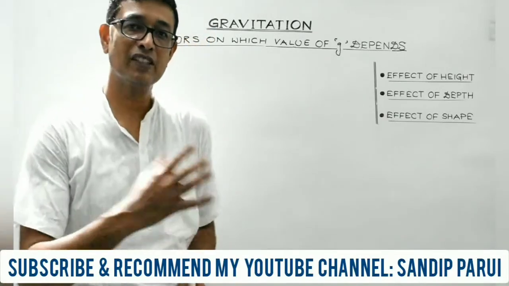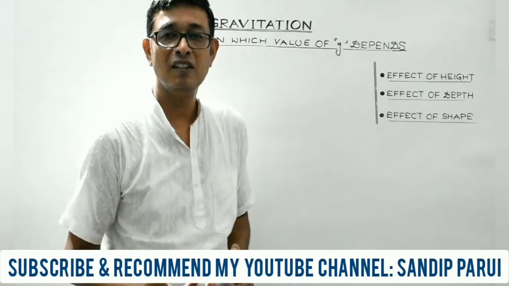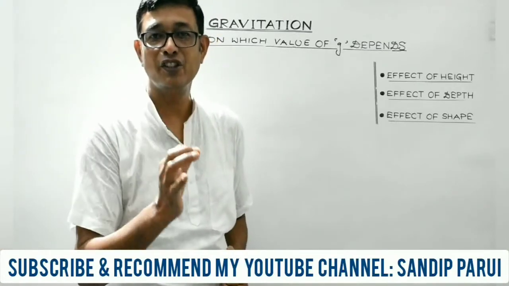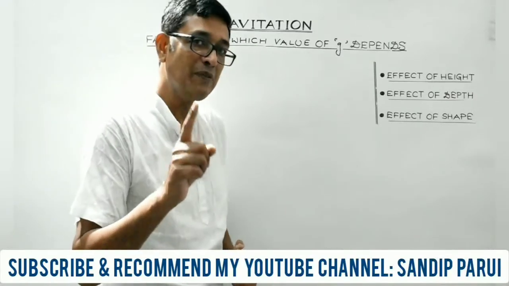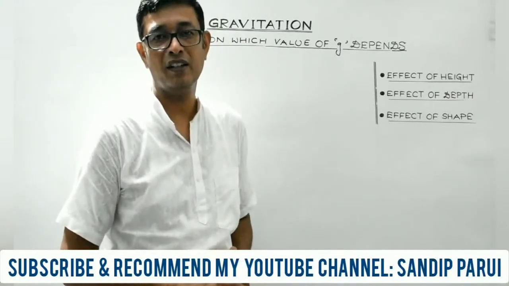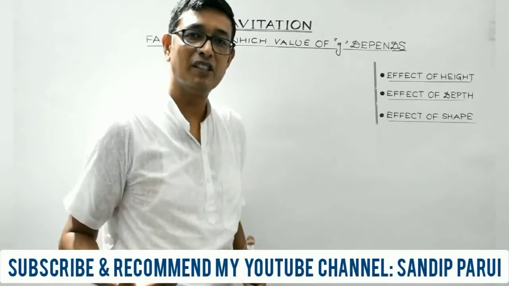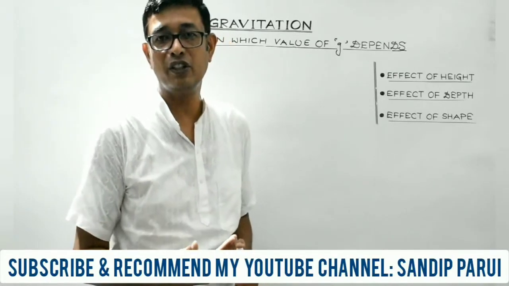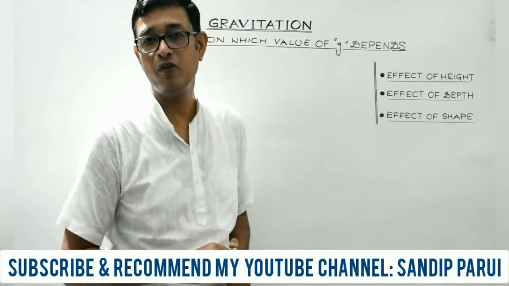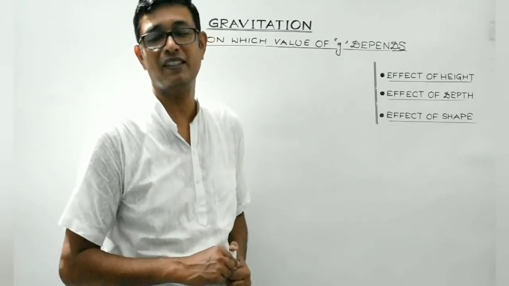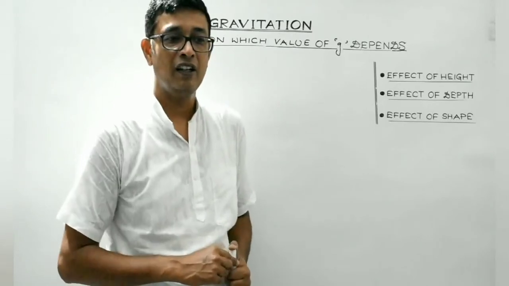Now in the previous session, what we discussed was the value of acceleration due to gravity on the Earth's surface, which was obtained to be 9.8 meter per second square. Then we also determined the value of acceleration due to gravity on the lunar or moon's surface. That was found to be 1.63 meter per second square, isn't it?